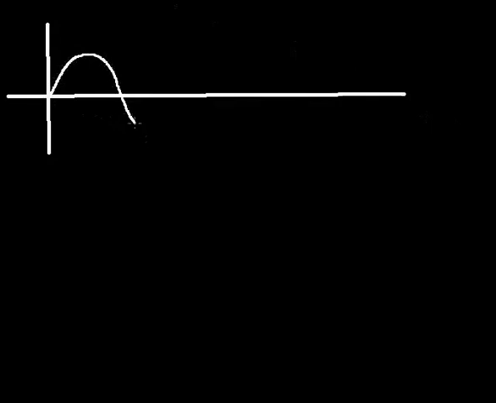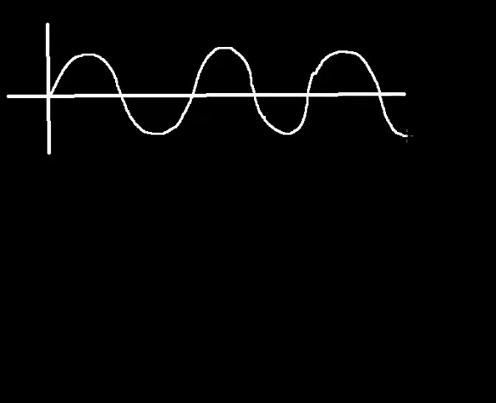It moves progressively with time. It doesn't return back. Just one single wave. All right, this is for progressive wave.